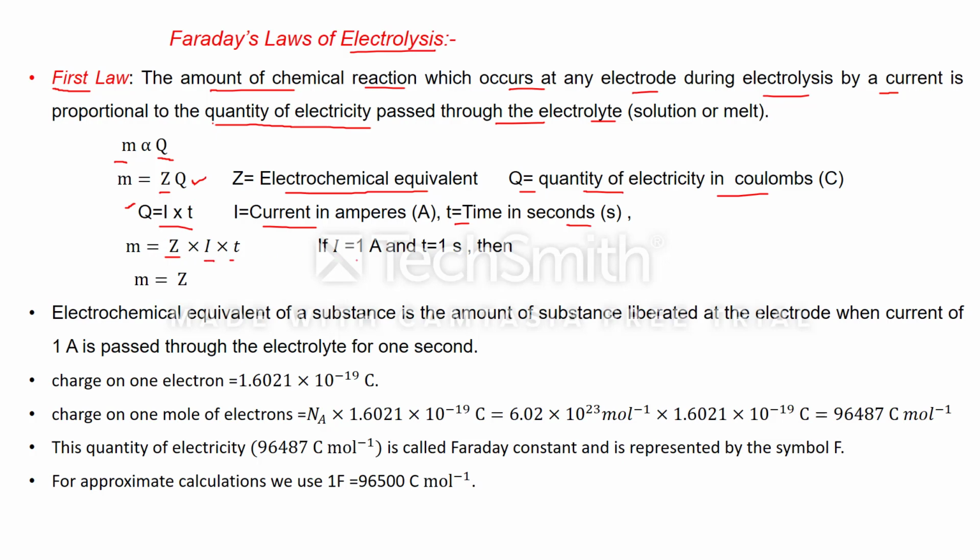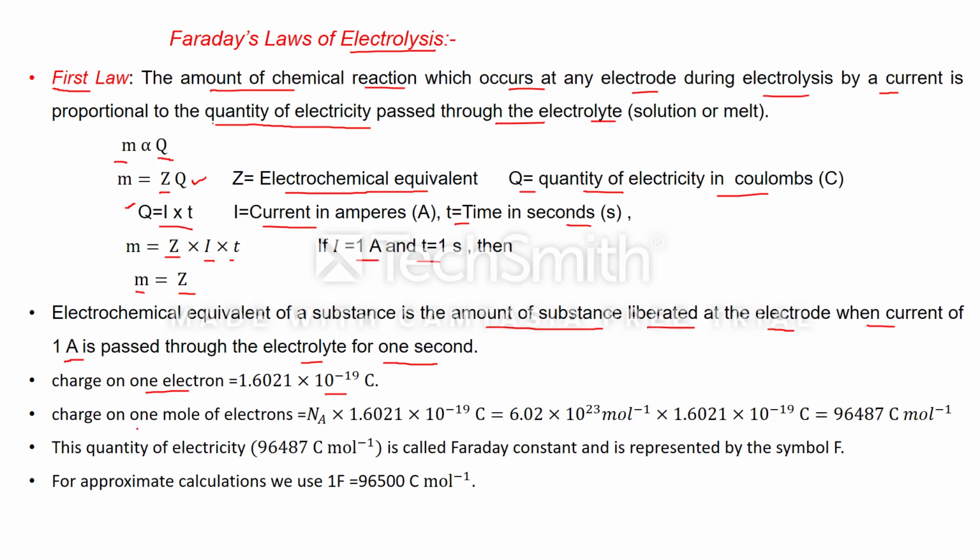Now, if I is 1 ampere and T is 1 second, then m is equal to Z. From this, we can define the electrochemical equivalent. So we can say the electrochemical equivalent of a substance is the amount of substance liberated at the electrode when a current of 1 ampere is passed through the electrolyte for 1 second. Clear? Now, as we know, the charge on one electron is 1.6021 into 10 to the power minus 19 coulomb.